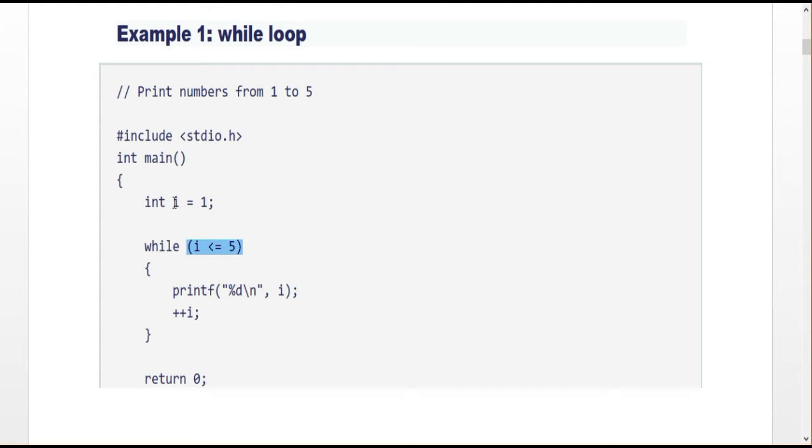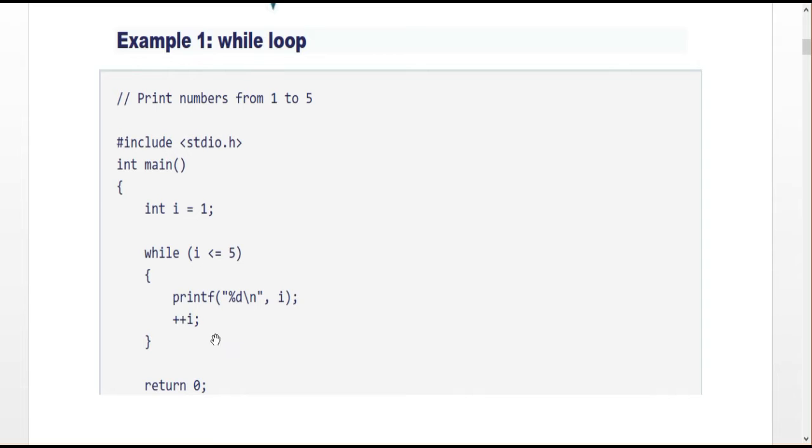So here first I initialize the i value as 1. So 1 less than or equal to 5 means the corresponding condition is true, so the block of statements will execute, because 1 less than or equal to 5 is true. Okay, next statement here, plus plus i or i plus plus. That is the increment step. Now when the i value meets this line, the i value will be 2, i plus 1. Again it goes to check the condition. 2 less than or equal to 5, true. Again this statement will execute.